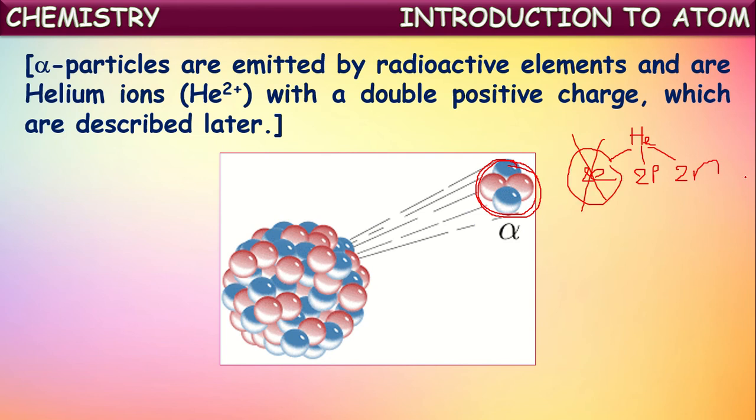These are considered alpha particles. As they contain two protons, they carry 2 units of positive charge and 4 units of mass because of the two protons and two neutrons. These alpha particles are emitted from radioactive elements. We will describe alpha particles and radioactive substances in further classes.